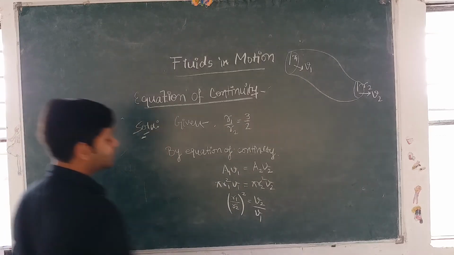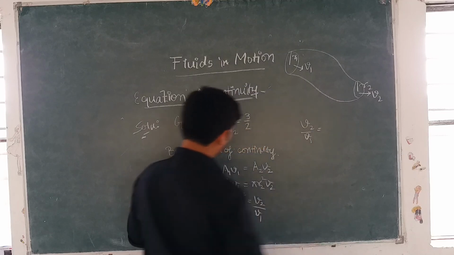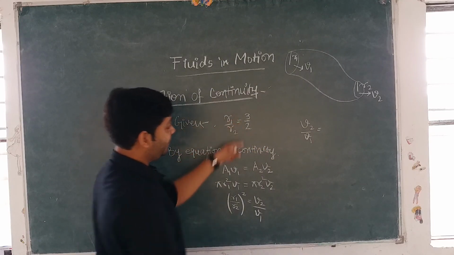Fine. So v2 upon v1 is equal to r1 upon r2 की वैल्यू 3/2.